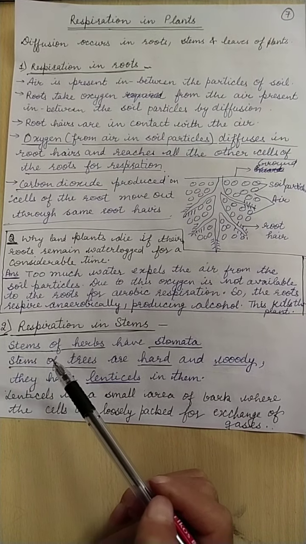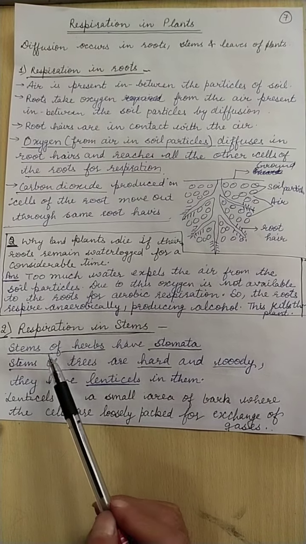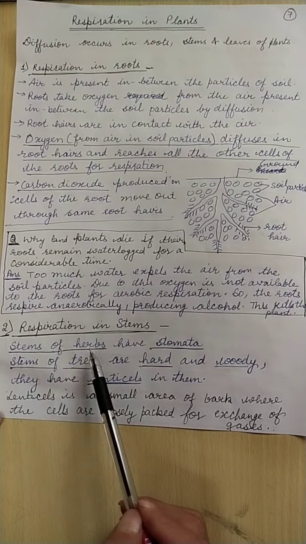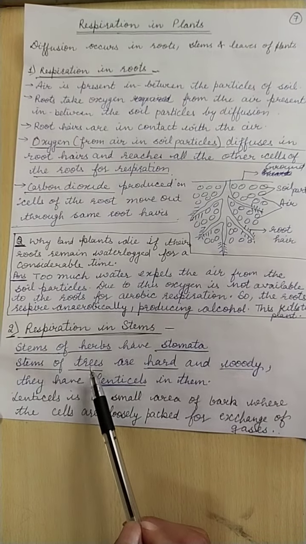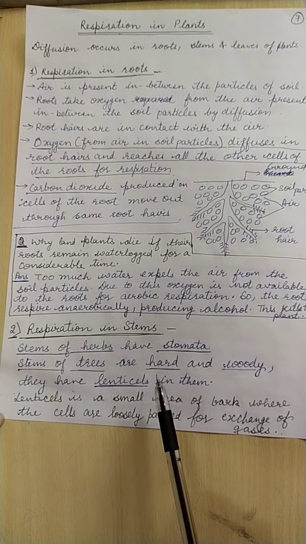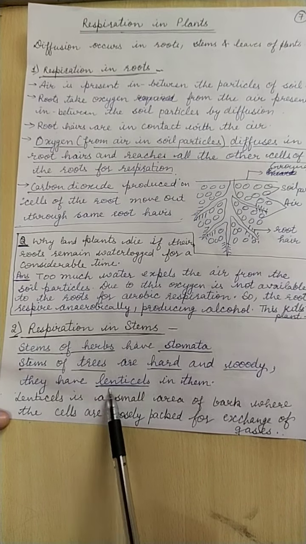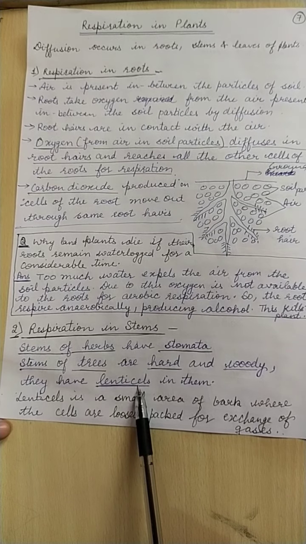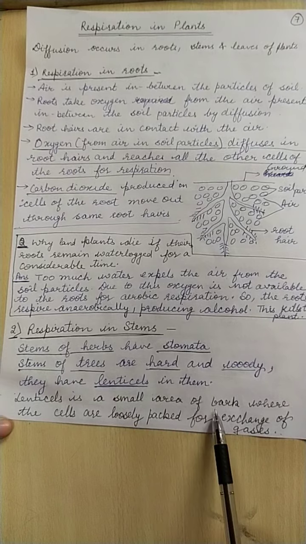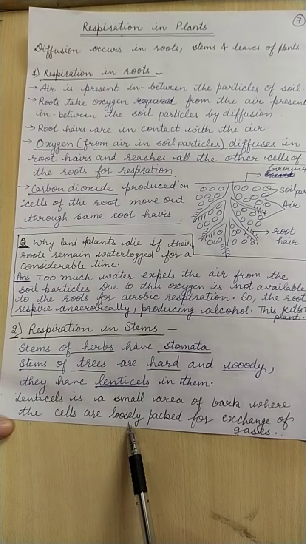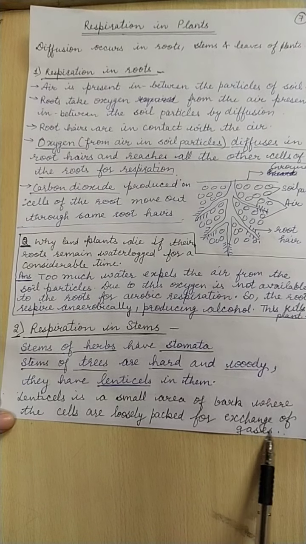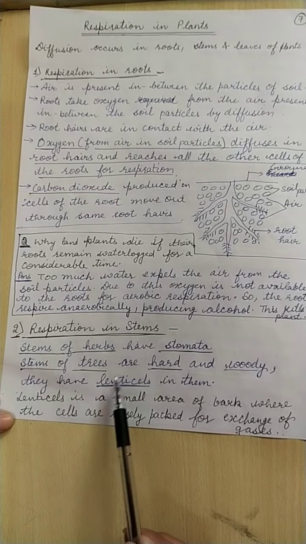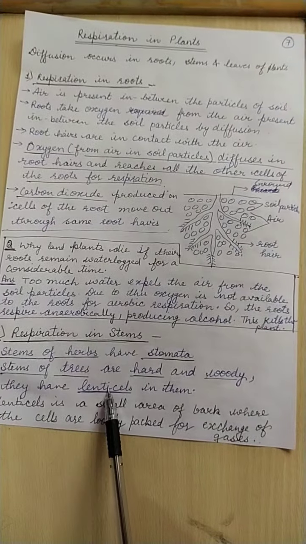Now how does respiration occur in stems? Herbs, which have green stems, have stomata for the exchange of gases as in leaves, but the woody stems, that is the stems of trees which are hard and woody, have lenticels. Lenticels are actually not pores, but small areas of the bark where the cells are loosely packed. When the cells are loosely packed, there is scope for exchange of gases. So in hard and woody stems, lenticels help in the exchange of gases.